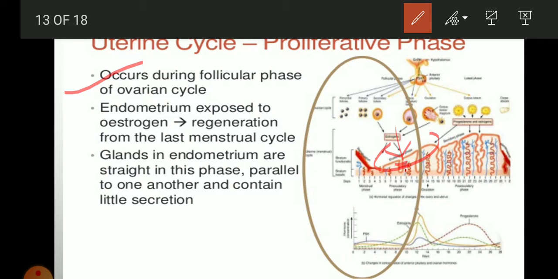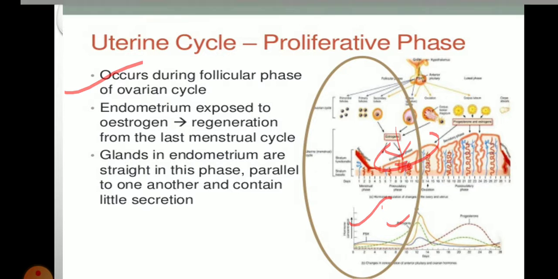The endometrium is the inner layer of the uterus, which sheds in menstruation and is maintained in pregnancy. And here we can see FSH is going to be decreased and estrogen is going to be increased.